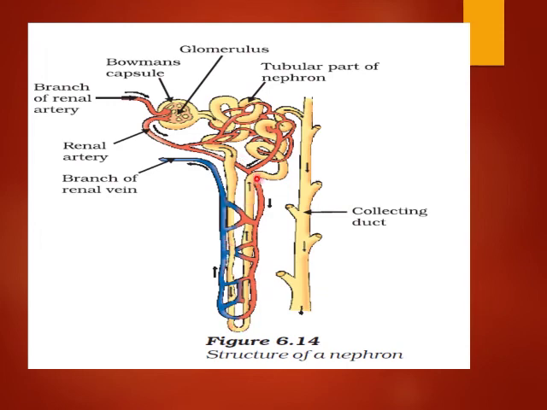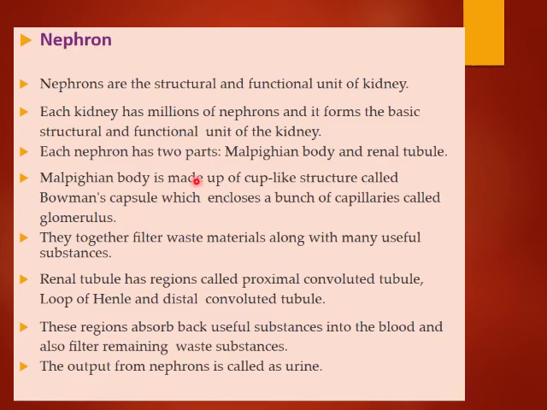In this, the urine flows, and the things which are required are reabsorbed by this red blood vessel, and this blue one sends them to the renal vein, and the renal vein takes the required substances towards the body. It means that ultimately the wastes in our body are removed with the help of the nephron. Now, nephrons are the structural and functional unit of the kidney.